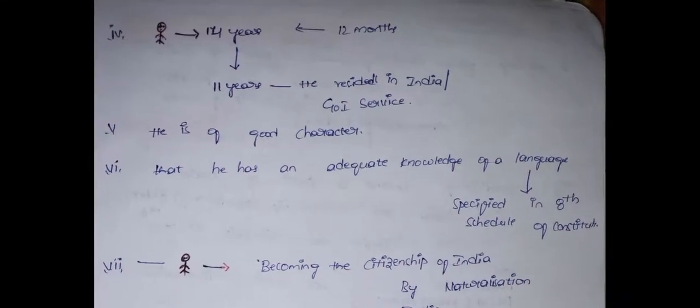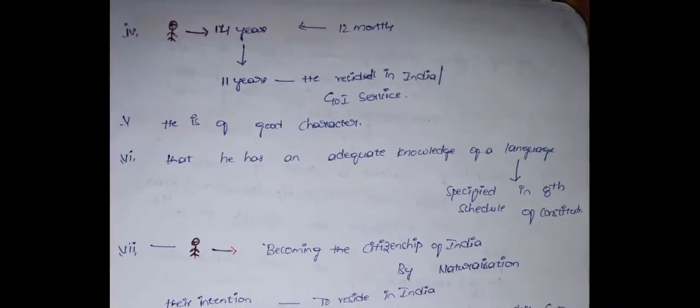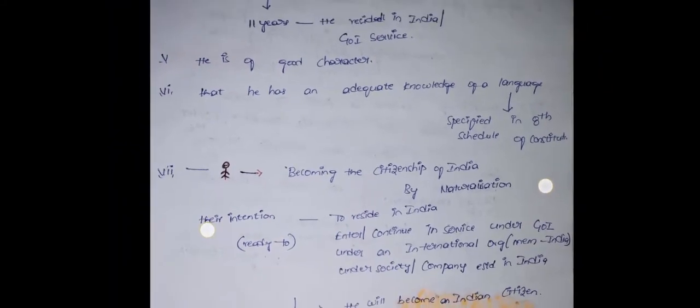Before the application for registration he should live in India and never go to other countries. Particularly, before those 12 months, he should have lived overall 14 years in India. Out of those 14 years, 11 years he resided in India, or he worked under the government of India. And he must be of good character.